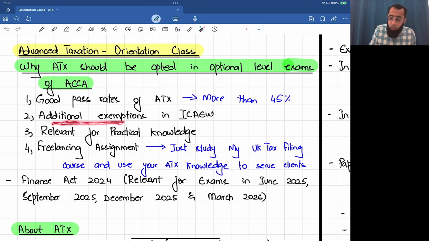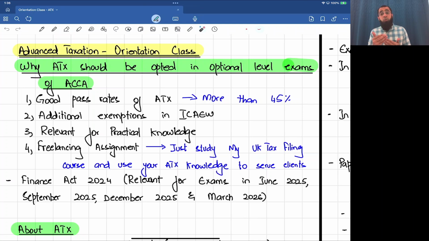Secondly, many students are willing to go for ICAEW once they are done with ACCA. As you know, ICAEW is the Associate Chartered Accountancy, a more superior level of chartered accountancy.